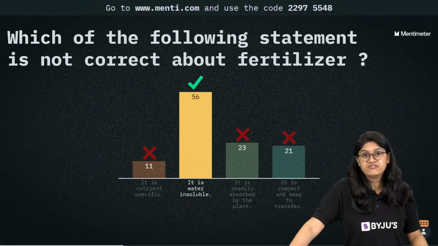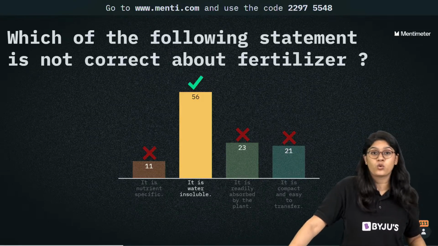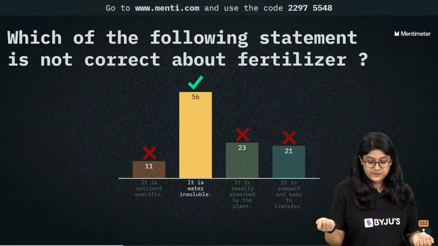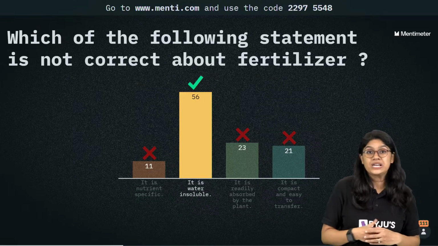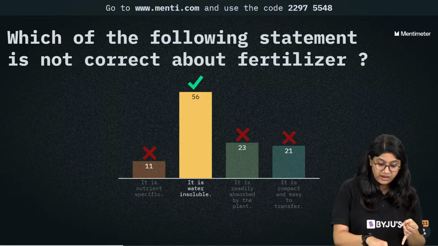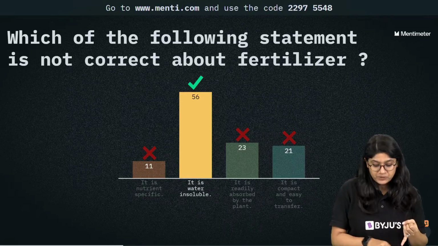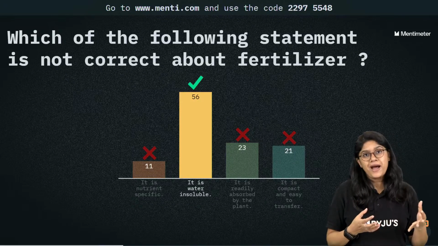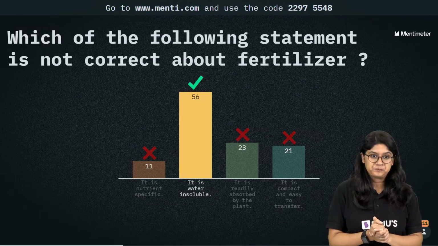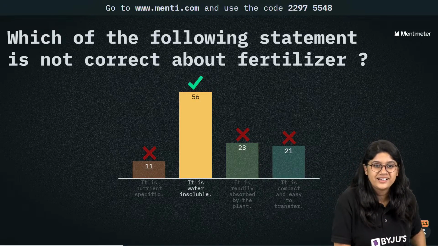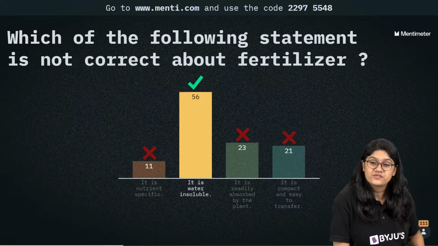So we know that fertilizers are soluble in water. We can easily mix them with water, and of course we can spray them on the plants. So this statement is absolutely incorrect about fertilizers. They are very nutrient specific, then definitely they are readily absorbed by the plants, and they are compact and we can easily transfer them. Yes, very good. So we are clear with this, right?